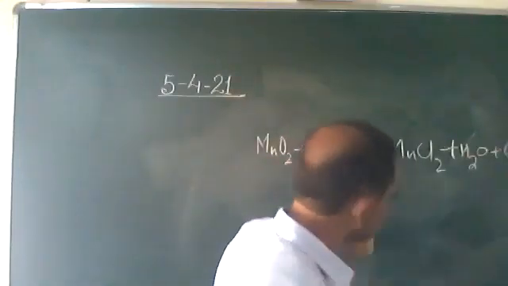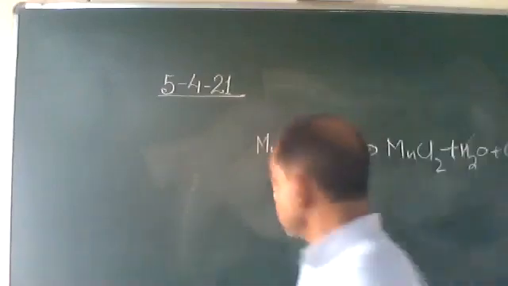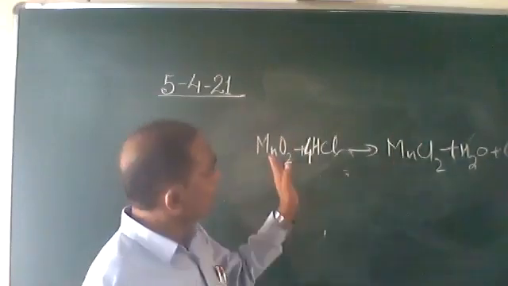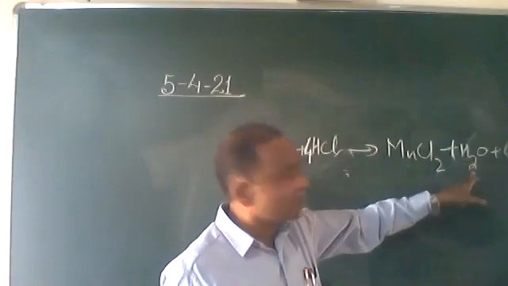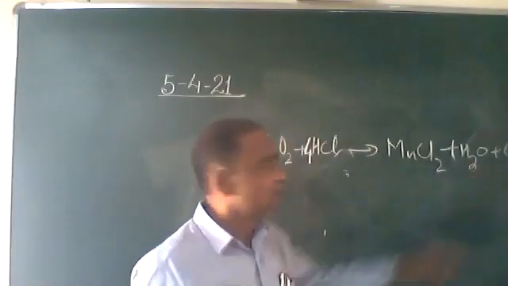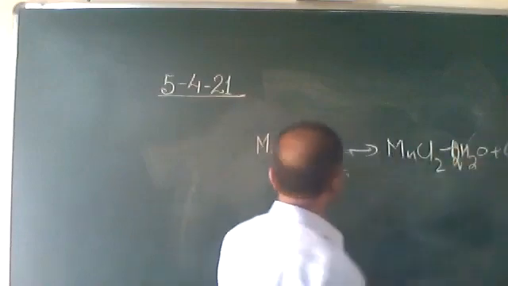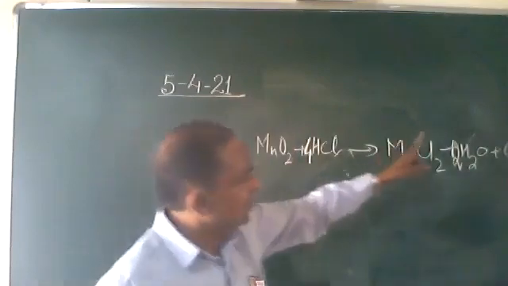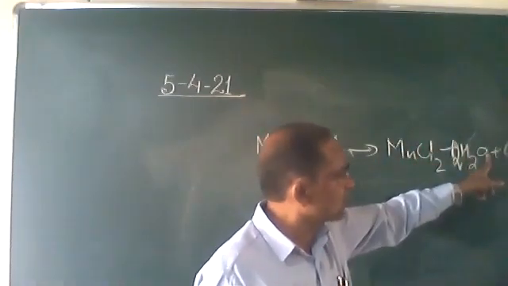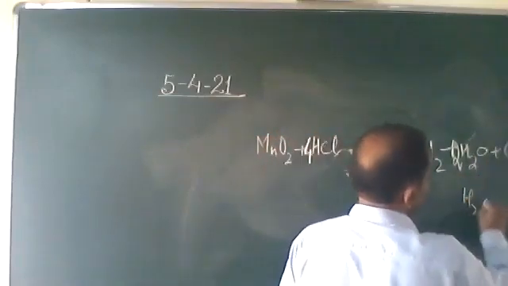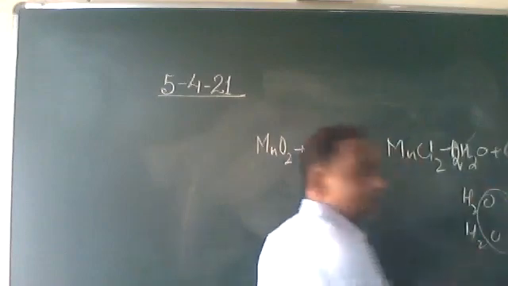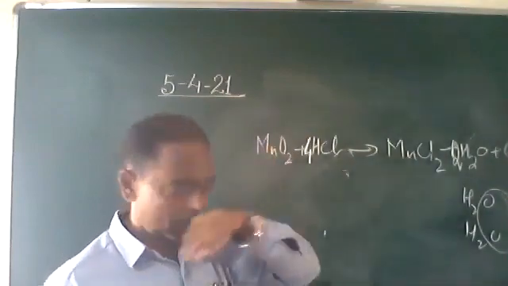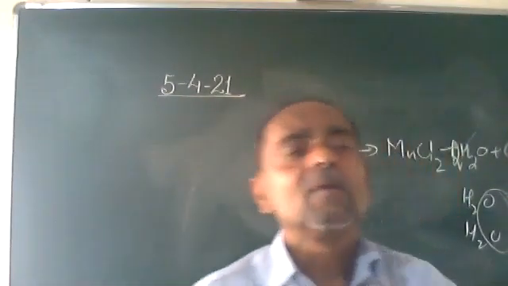Now what do we see? The chlorine is balanced, 2 plus 2 is 4. Right? And on the product side, there are only 2 hydrogen. So we make it 2 H2O. Hydrogen is balanced, chlorine is balanced. Now see oxygen: 2 H2O means 2 oxygen atoms, and here it is 2 oxygen atoms, and 1 Mn. The equation is balanced. Understood? Balancing is very simple.